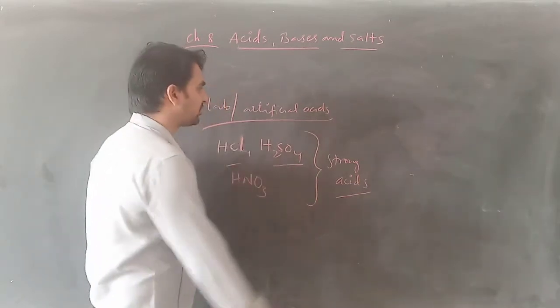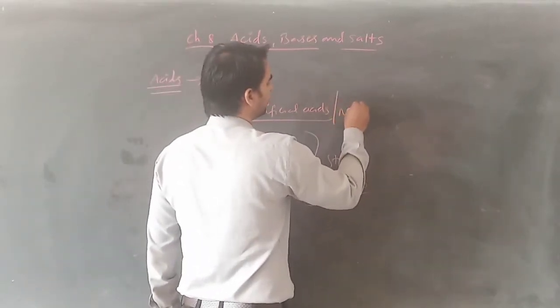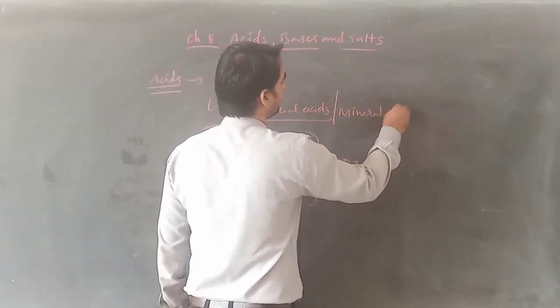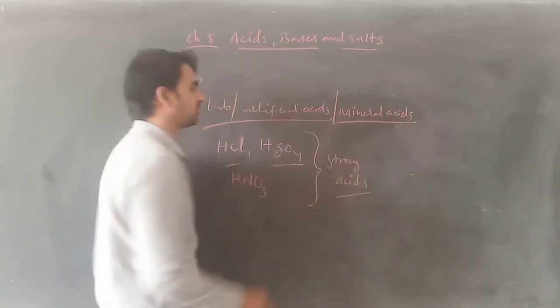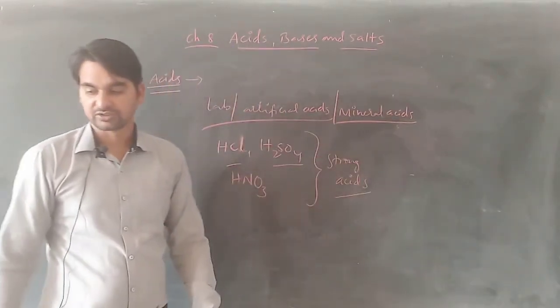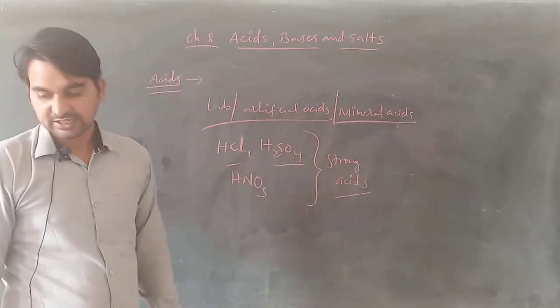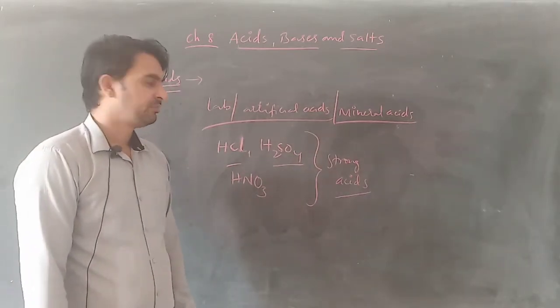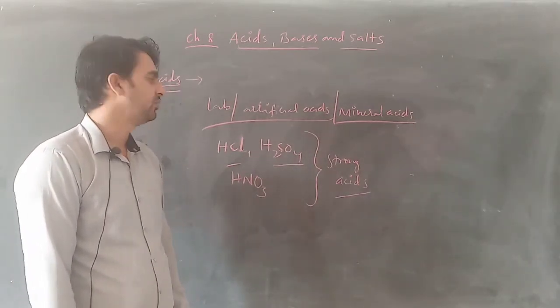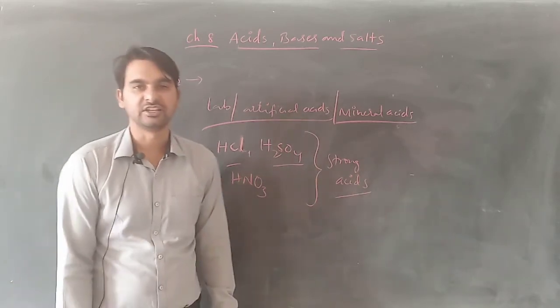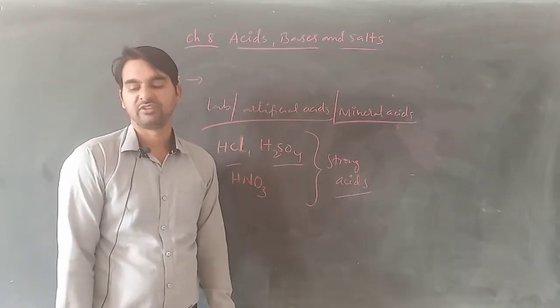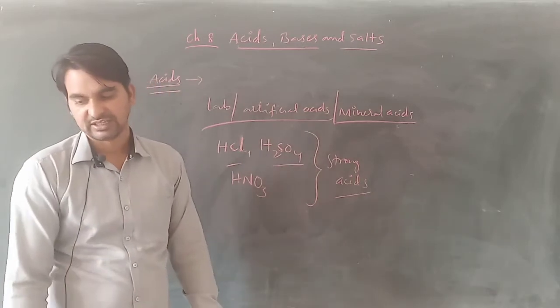Now these are also known as mineral acids. Why do we call them mineral acids? Because, other than hydrogen, they are made up of minerals. That means we have used certain minerals to synthesize these acids in our lab. That's why we also refer to them as mineral acids.